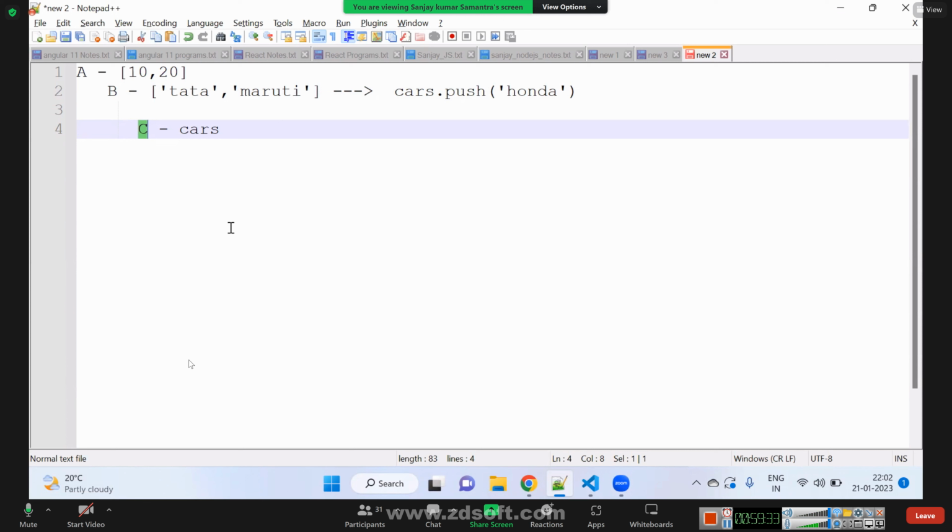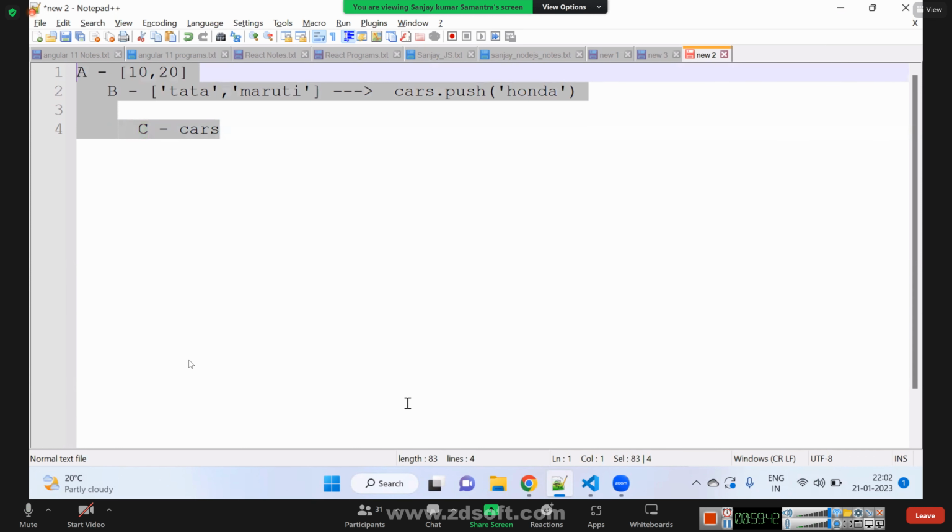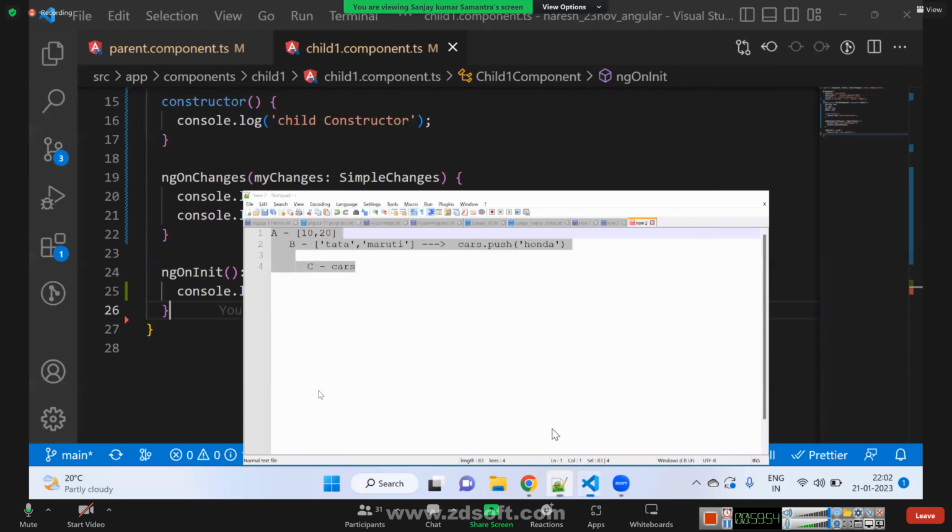And one more question, sir. As you mentioned, we can write our own change detection logic also. Those things we need to write inside ngDoCheck? Yes. Either we can write it in ngDoCheck, or we can write that logic and call it on a button click. We'll discuss tomorrow.